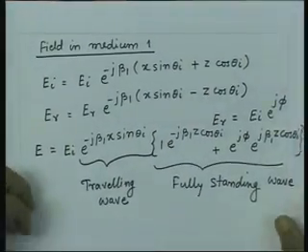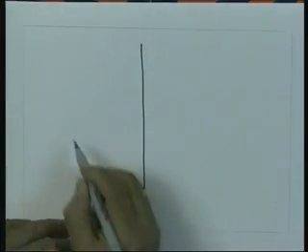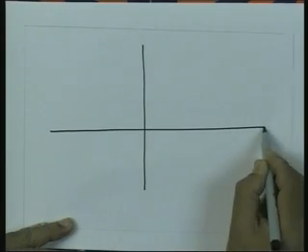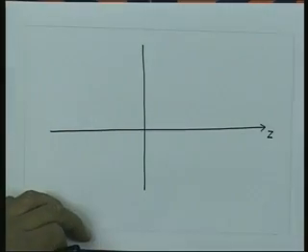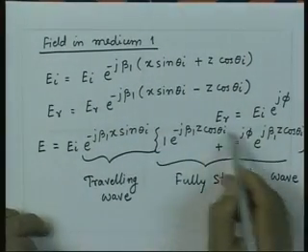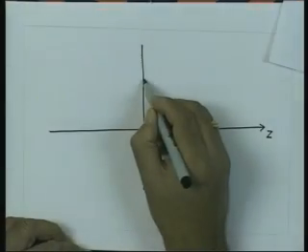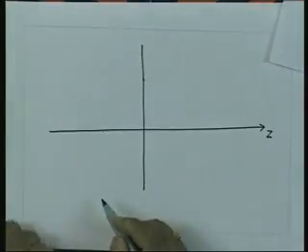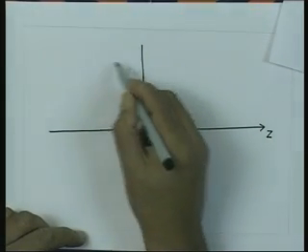So, if I plot this now, how the fields will look like in the two media, and let us say this is z direction. Now, depending upon the phase of the reflection, I may have a certain value for this quantity at this point, let us say it is this, and then I have fully standing wave.